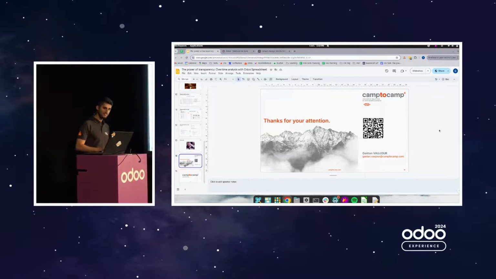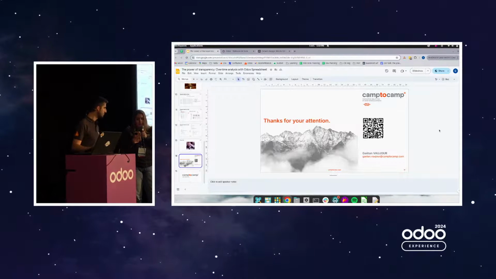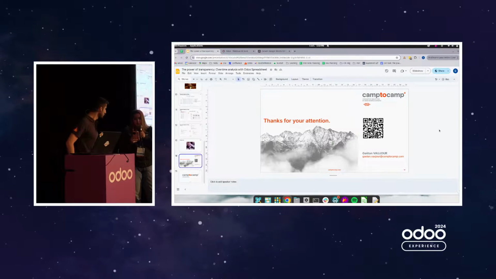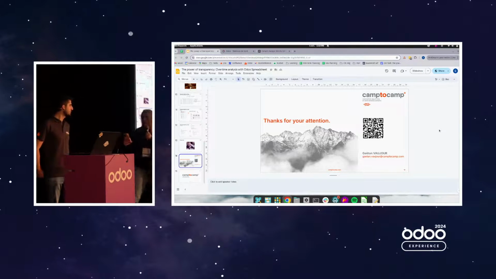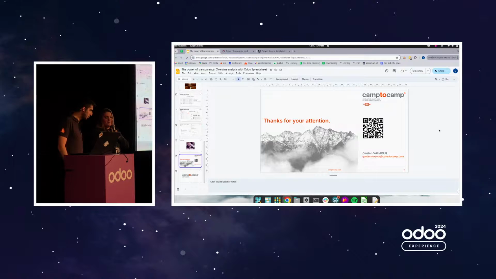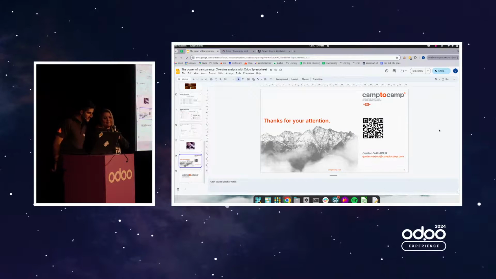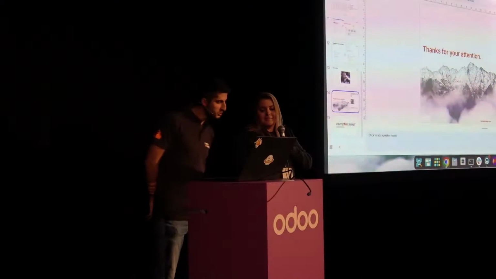Okay, so for now we have one question. What is the best source to learn to use the Odoo formulas?